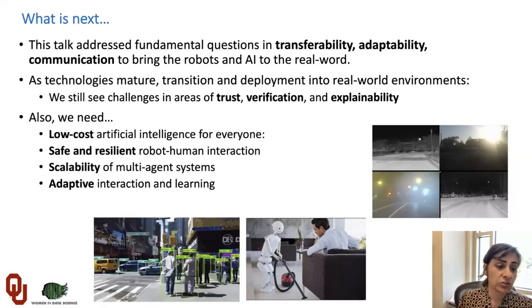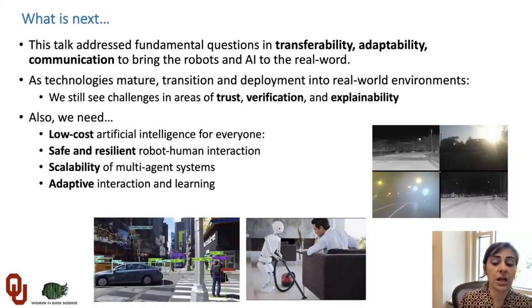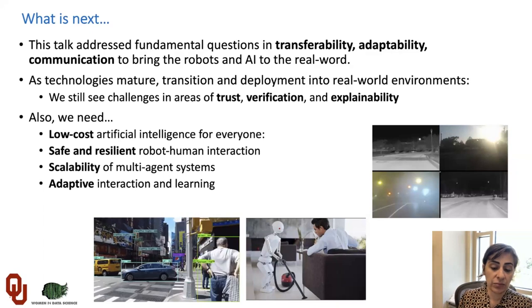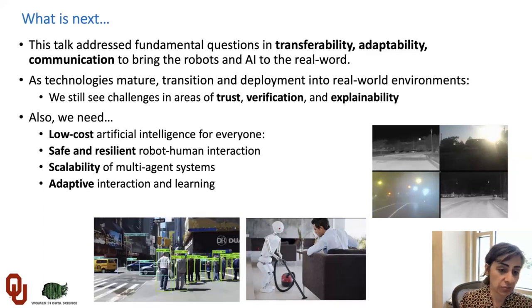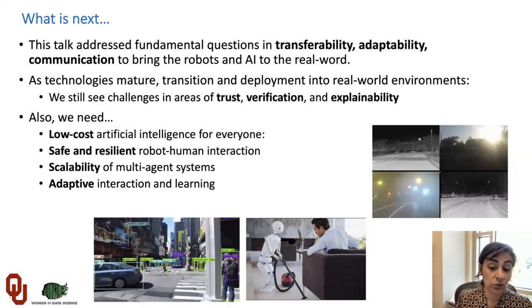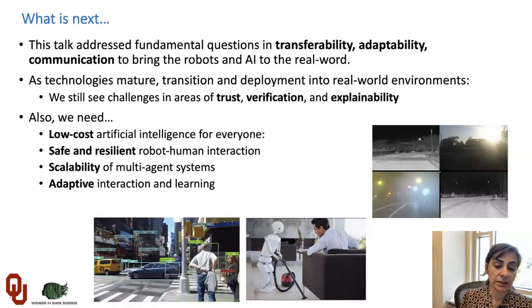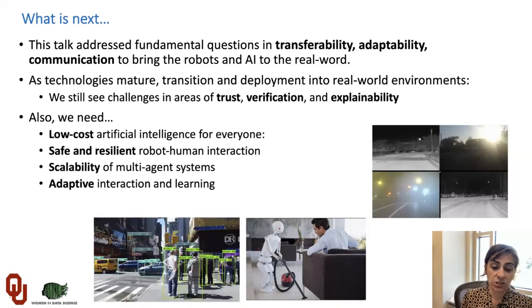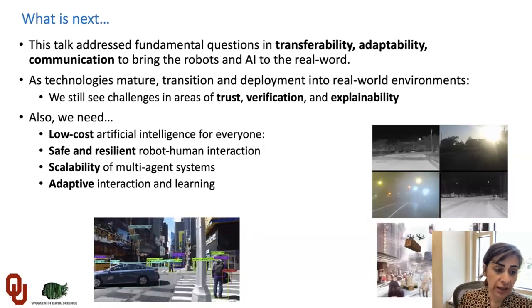We also want a model that is low cost and affordable for any person, and we want to improve the safety and resilience of the model, especially in human-robot interaction scenarios. And of course, the scalability and adaptability of multi-agent systems is still a big challenge on which we have ongoing research.